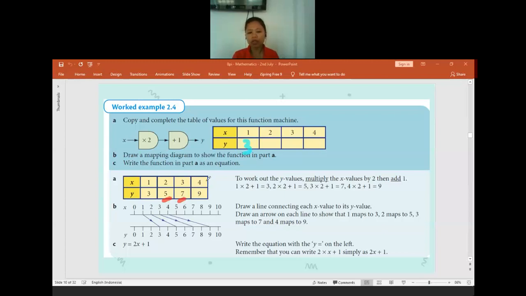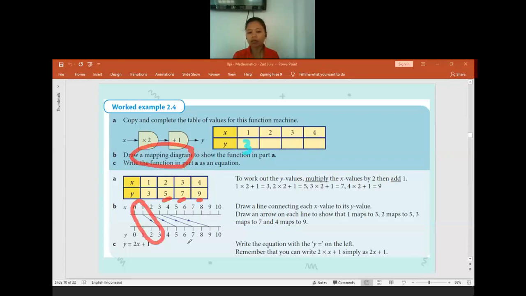If the input is 4, so 4 times 2 plus 1, it will be equal to 9. Do the same, you just follow the function machine only. If later you have to make a mapping diagram, you have to draw a number line and then connect from the input to output. This is the input is 1, the output is 3. That's why the 1 is connected to 3.